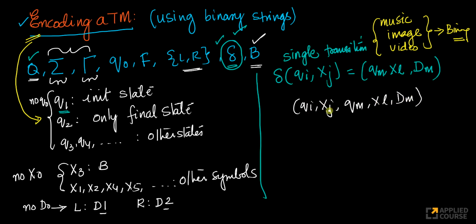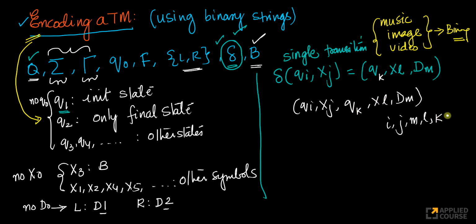Now I should actually call this K instead of M, because M is already used here. So the indices are I, J, K, L, M.